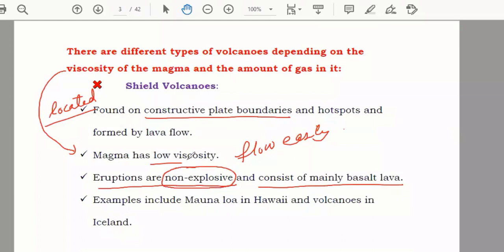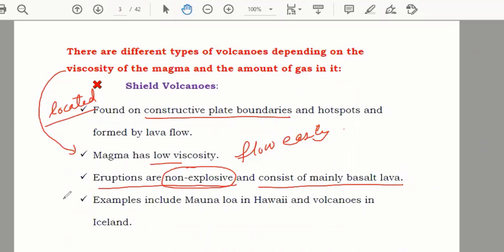Non-explosive means you will not find sounds like a bomb, like when you use gunpowder and blast the rocks. You will not find any sound there. So whenever there is a shield volcano, you will not find explosive activities, meaning you will not find the sound or anything like that coming out.